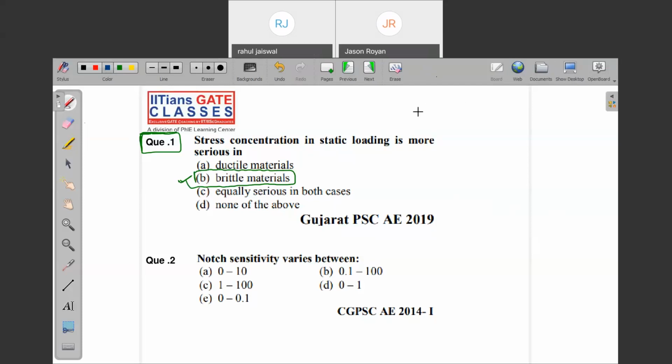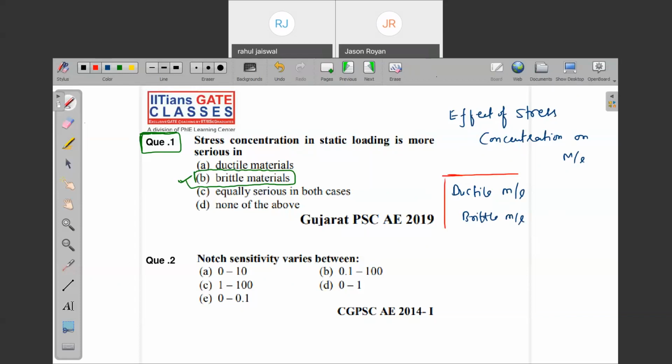Now try to observe what I'm saying. Just note down the effect of stress concentration on material. I'm going to write ductile material and brittle material. Just make a tabular column, so that whatever question comes regarding this can be solved very easily.